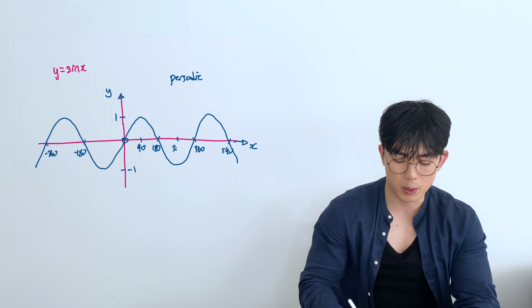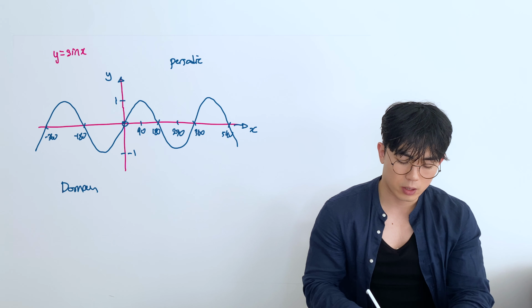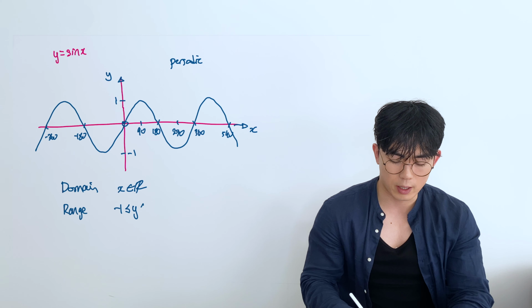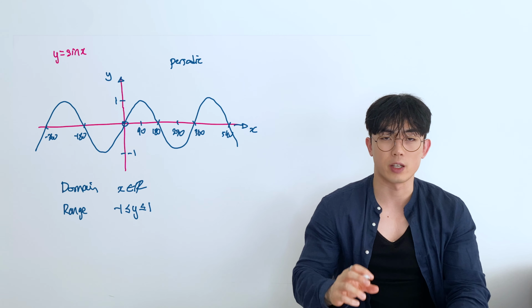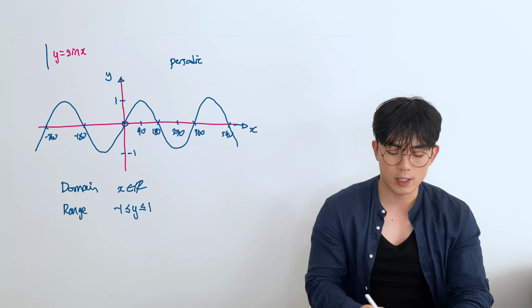Okay? And so we can also look at the domain and range. Domain is the possible x values. So in this case, x can be any value, right? It has a point for any value. And the range, which is the possible y values, is between 1 and -1, meaning it can't be above 1 or less than -1. So this is the graph for sine x.